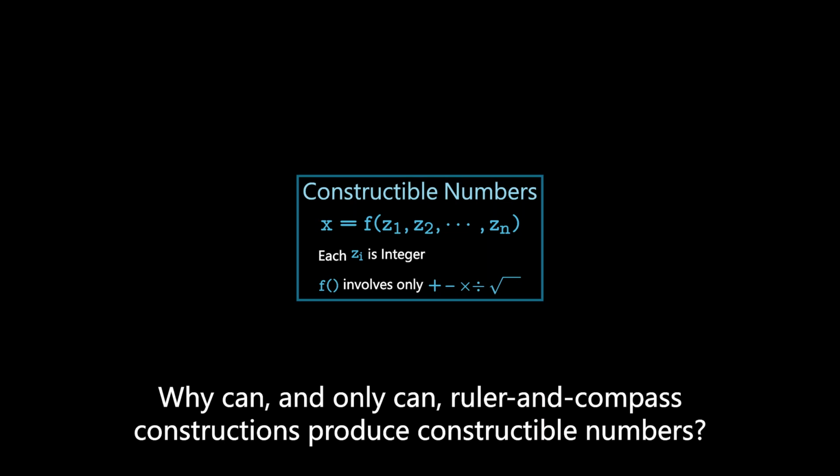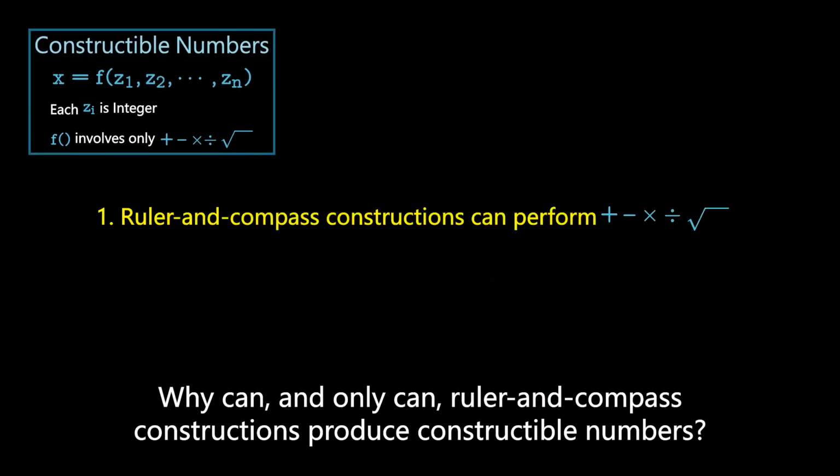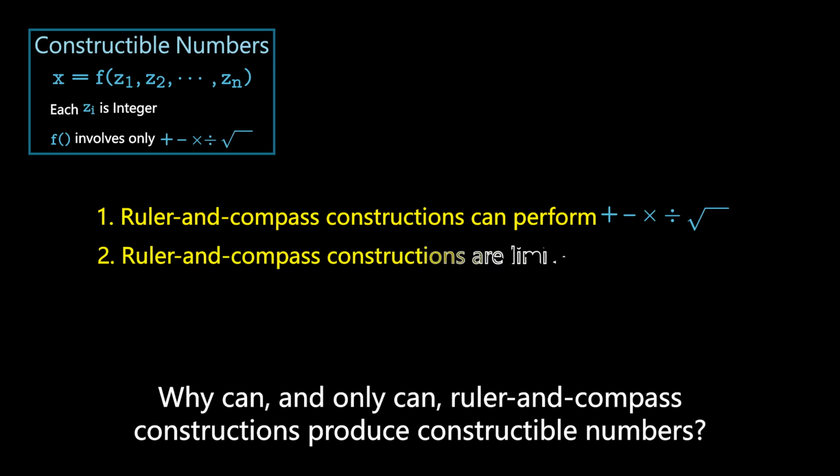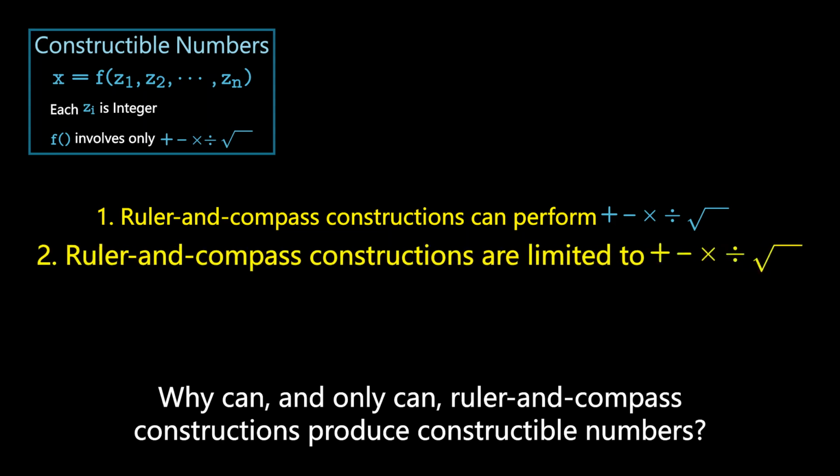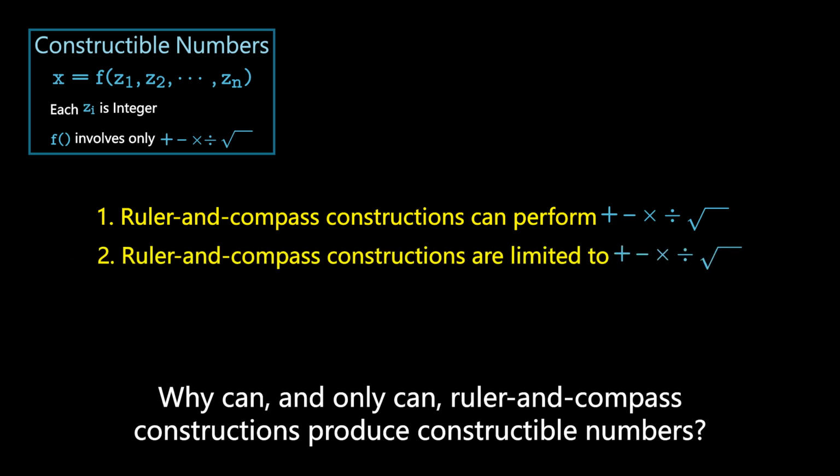To rigorously answer this question, we need to prove two things. First, ruler and compass constructions can perform addition, subtraction, multiplication, division, and square root extraction. Second, ruler and compass constructions cannot perform operations beyond these. Next, I will demonstrate how ruler and compass constructions can perform addition, subtraction, multiplication, division, and square root extraction to prove the first point. As for the second point, I will leave it for you to think about, and your thoughts in the comments section for discussion are welcomed.